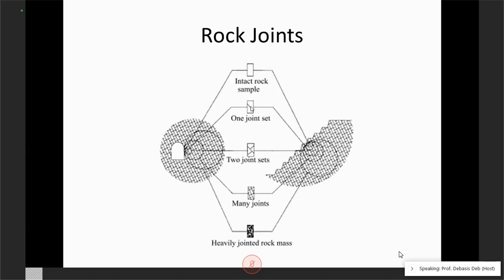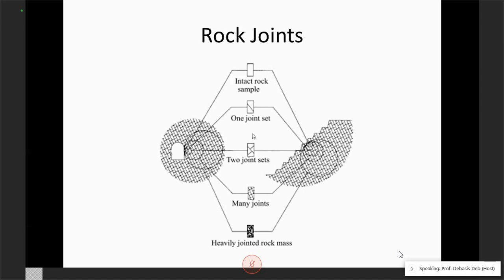We call it DIANE, D-I-A-N-E: discontinuous, anisotropic, non-linear elastic material. That is what we consider.